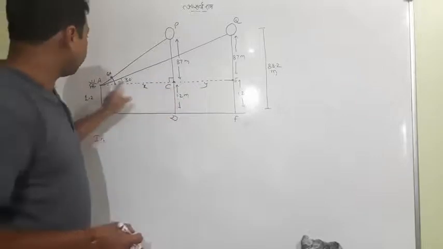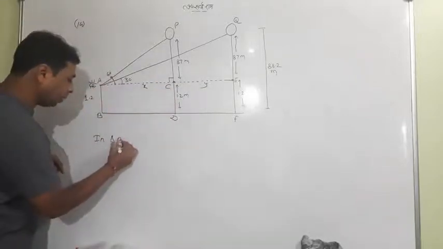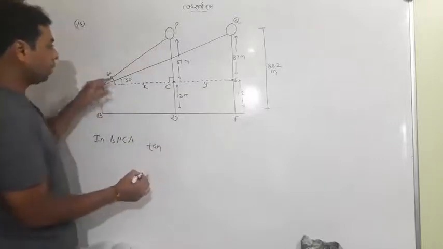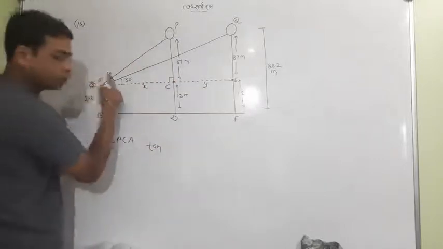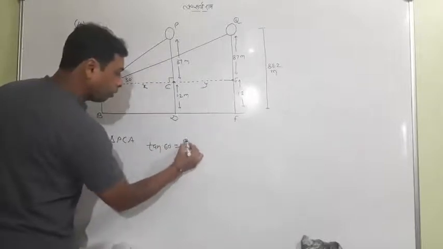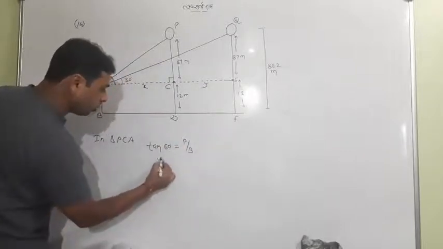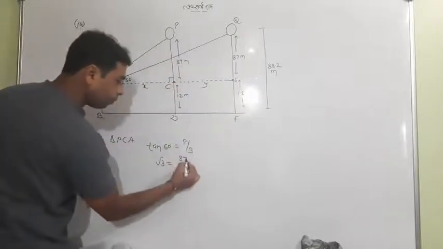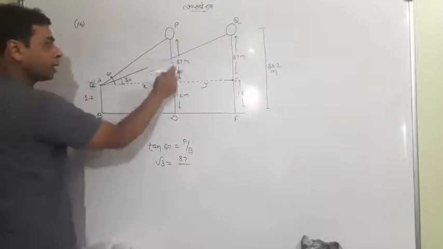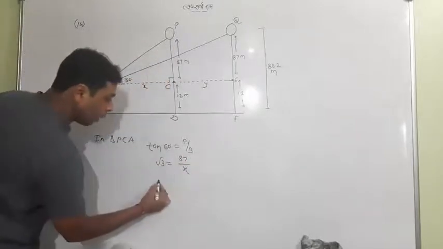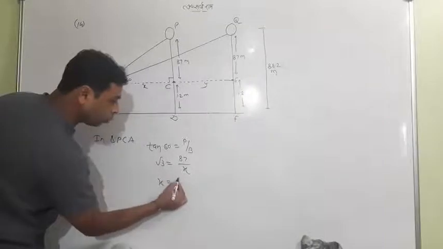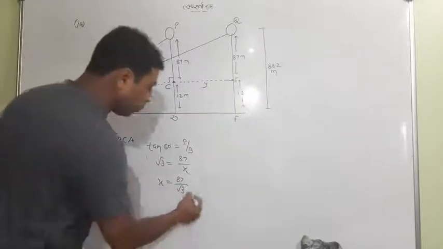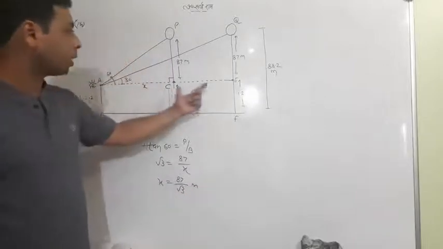So first, in triangle PCA, go with tan 60. In triangle PCA, what angle is 60? Tan 60 is perpendicular upon base, and tan 60 is root 3. So perpendicular this time is 87 and base is x. So in this triangle I am taking x. So x will be, transferring root 3 downside, x equal to 87 by root 3 we have got. But it is not the answer, you know that the main answer is y.